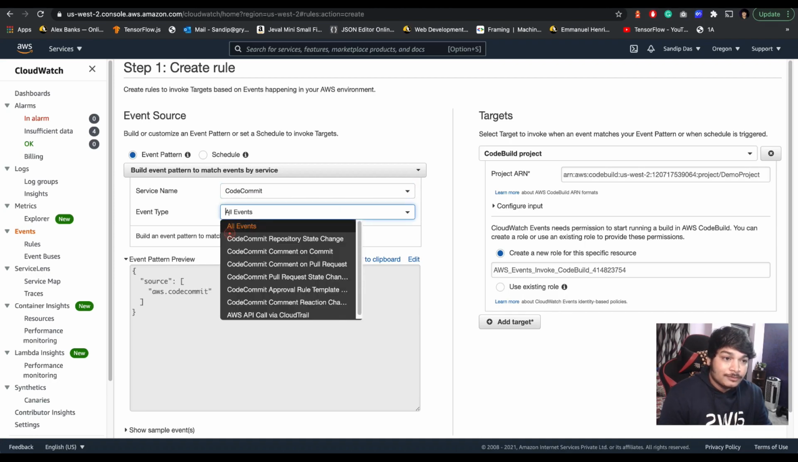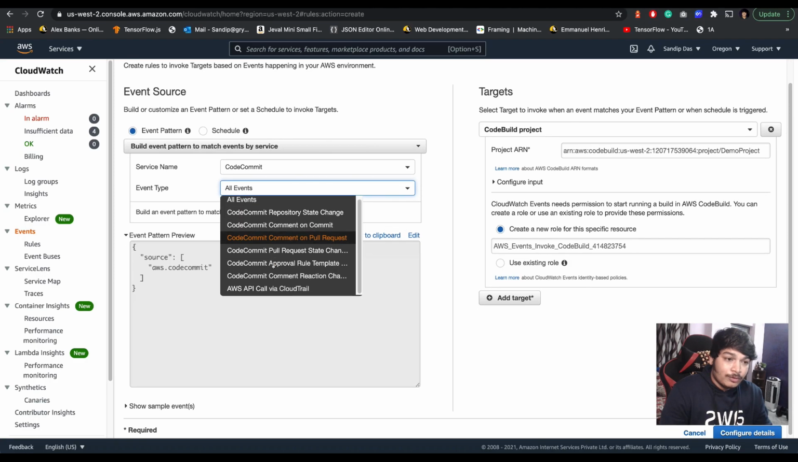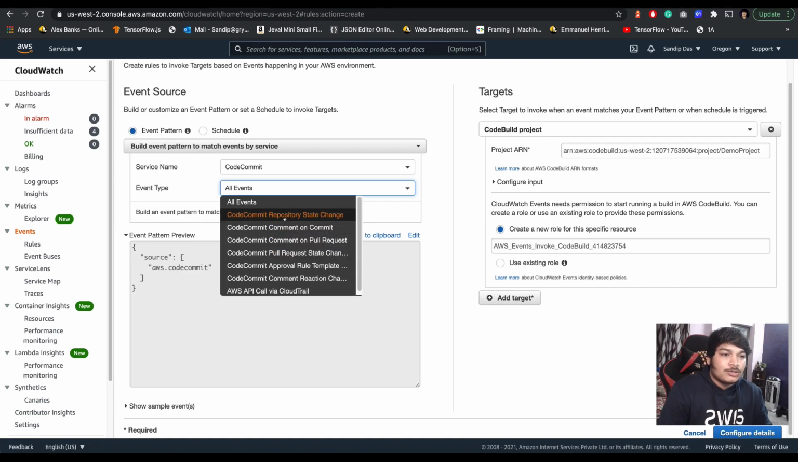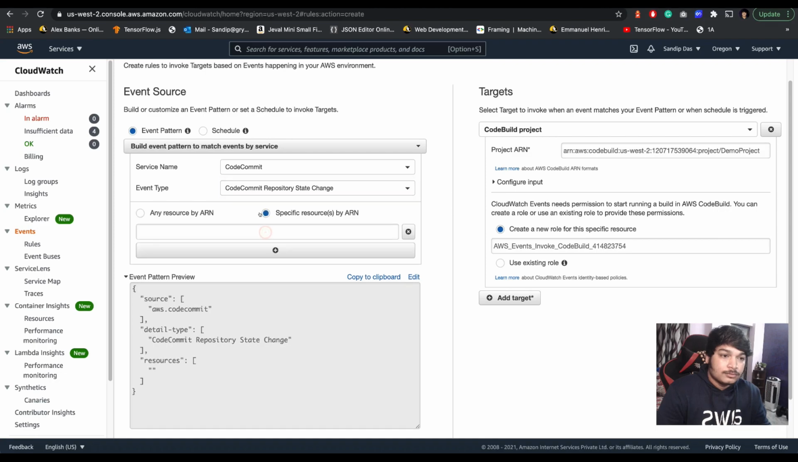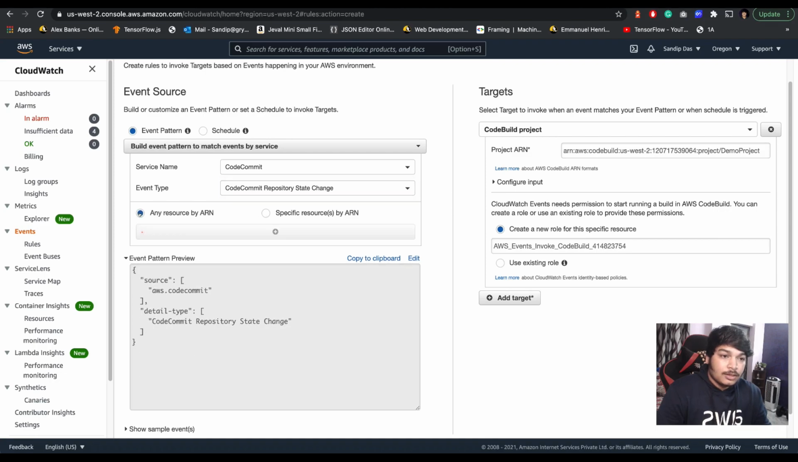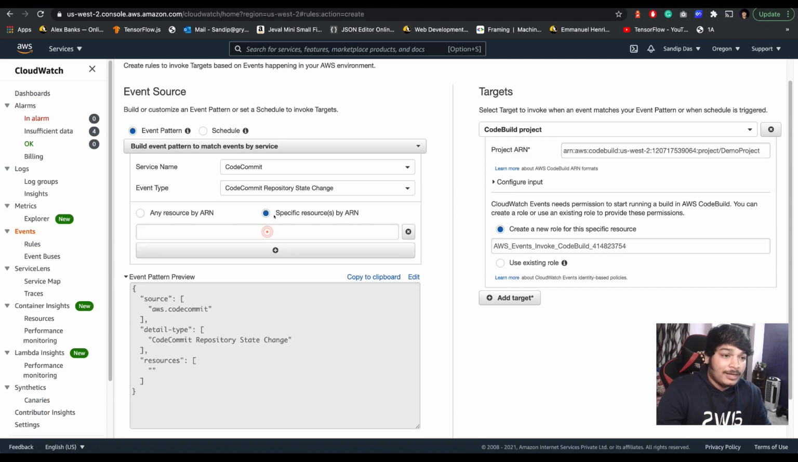CodeCommit, then event. So CodeCommit: comment on CodeCommit, repository state change, comment on pull request, approval, comment reaction change, or AWS API call via CloudTrail. So here we'll choose AWS CodeCommit Repository State Change. Then any resource by ARN. You can specify resources by ARN. So I'm specifying the specific resource here.